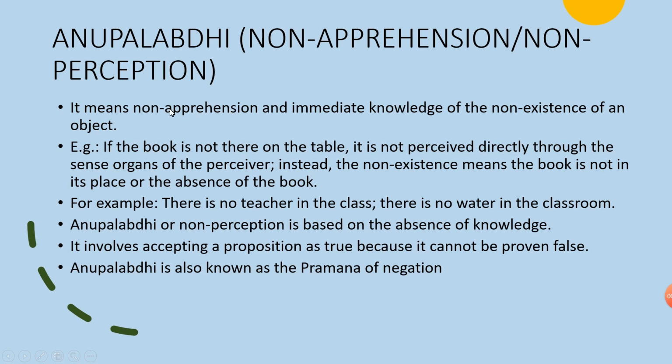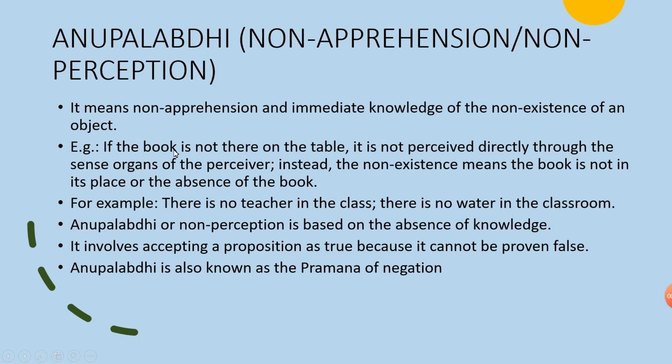So it means non-apprehension. Non-perception means you are not seeing. In the previous class we were seeing pratyaksha, that is perception, which is completely observing knowledge through all the senses. But this one mainly focuses on vision, the sense of the eyes. So it means non-apprehension and immediate knowledge of the non-existence of an object.